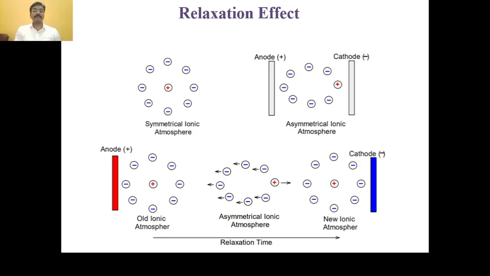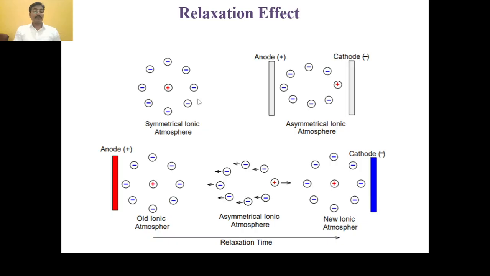Suppose here in an electrolytic solution, such an ionic atmosphere is generated, in which the positively charged ion is surrounded by negatively charged ions, and it is attached to the solvent molecules.